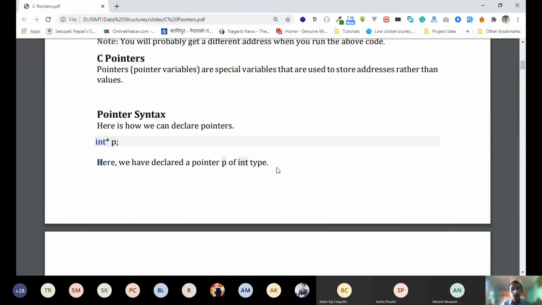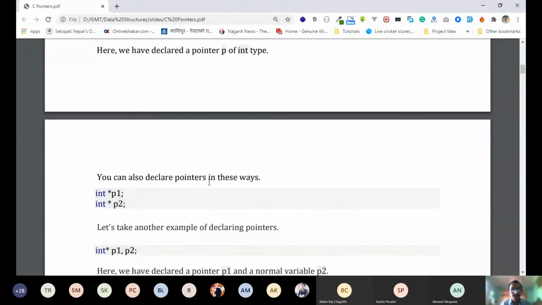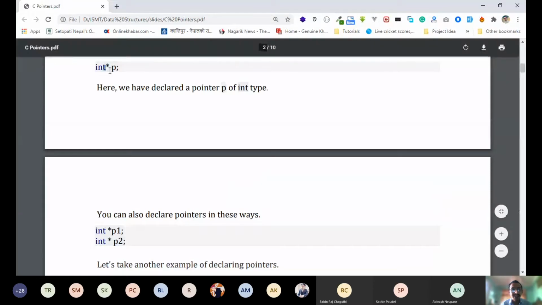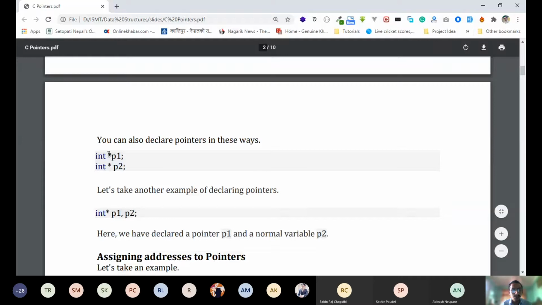So here we have declared a pointer p whose data type is integer, but this is not a normal variable. This is a pointer variable because there is an asterisk in between. You can also declare pointers in this way: you can attach the asterisk to int, or attach it to p, or p1, any of the variables, or you can just put it in between without attaching it to either.